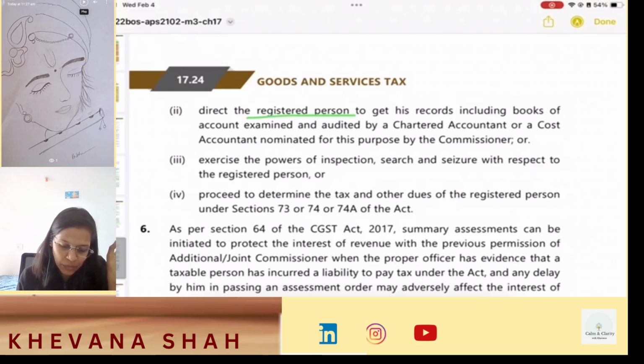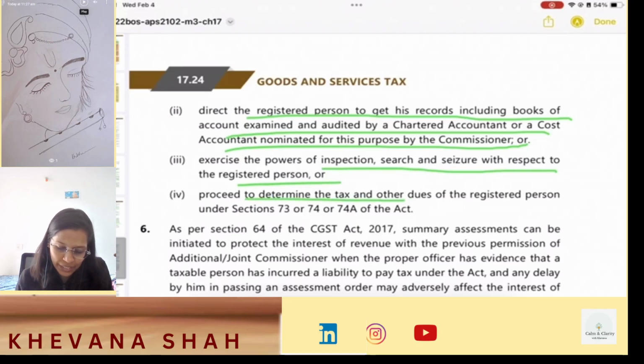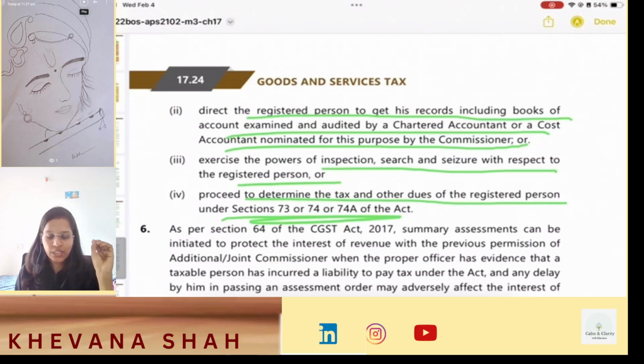Direct the registered person to get his records including books of account examined and audited by a CA or a cost accountant nominated for this purpose by the commissioner, that is a special audit, or exercise the powers of inspection, search and seizure with respect to the registered person, or proceed to determine the tax and other dues of the registered person under section 73 or 74 or 74A of the Act as applicable.